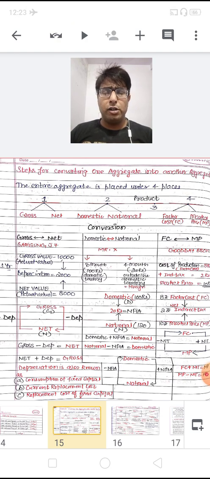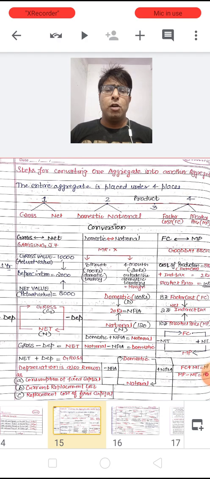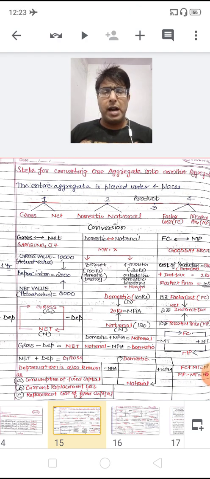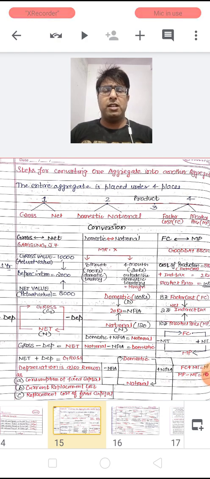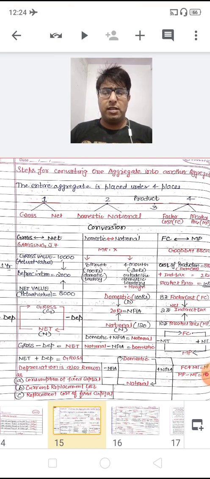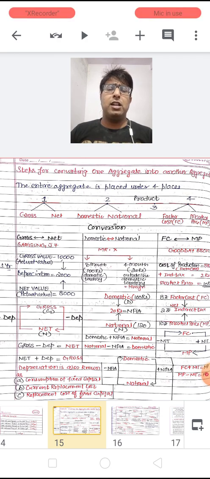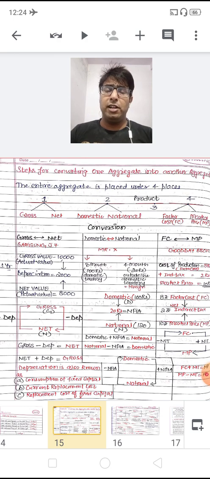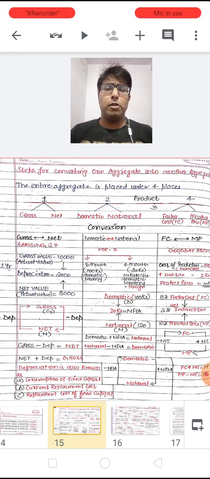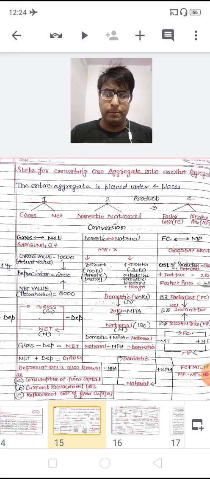And after 2 years, when I am going to sell the mobile into the market, then definitely I will not get the same amount that I paid when I bought this mobile. The shopkeeper will give me some less amount than this gross value. I have just taken a rough example. Out of this 10,000 purchasing value, the shopkeeper is ready to pay me 8,000 rupees when I sell that mobile to him.